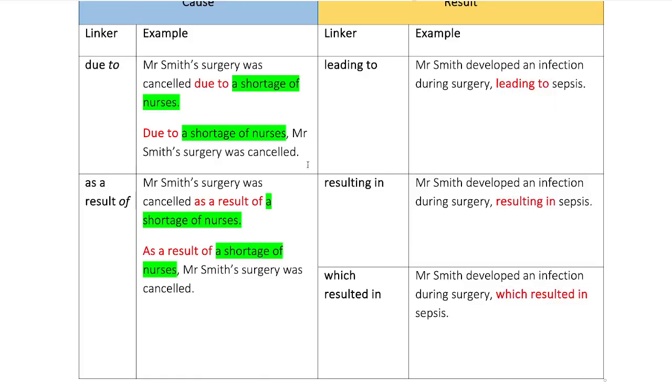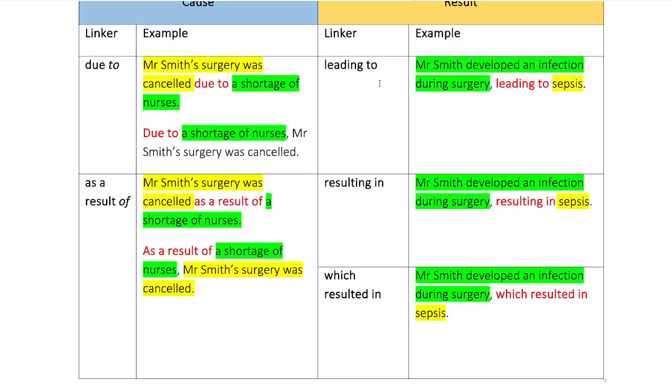Now, what we've done so far is we've just put a simple noun, haven't we? Sepsis, just a simple noun. We're focusing on the results. Let's put the results in yellow. We put the causes in green over here. We put the results over here in yellow. Over here, this would be yellow. Over here, this would be the cause. That's the way to think about results and causes. Whenever you have a result, you have a cause.